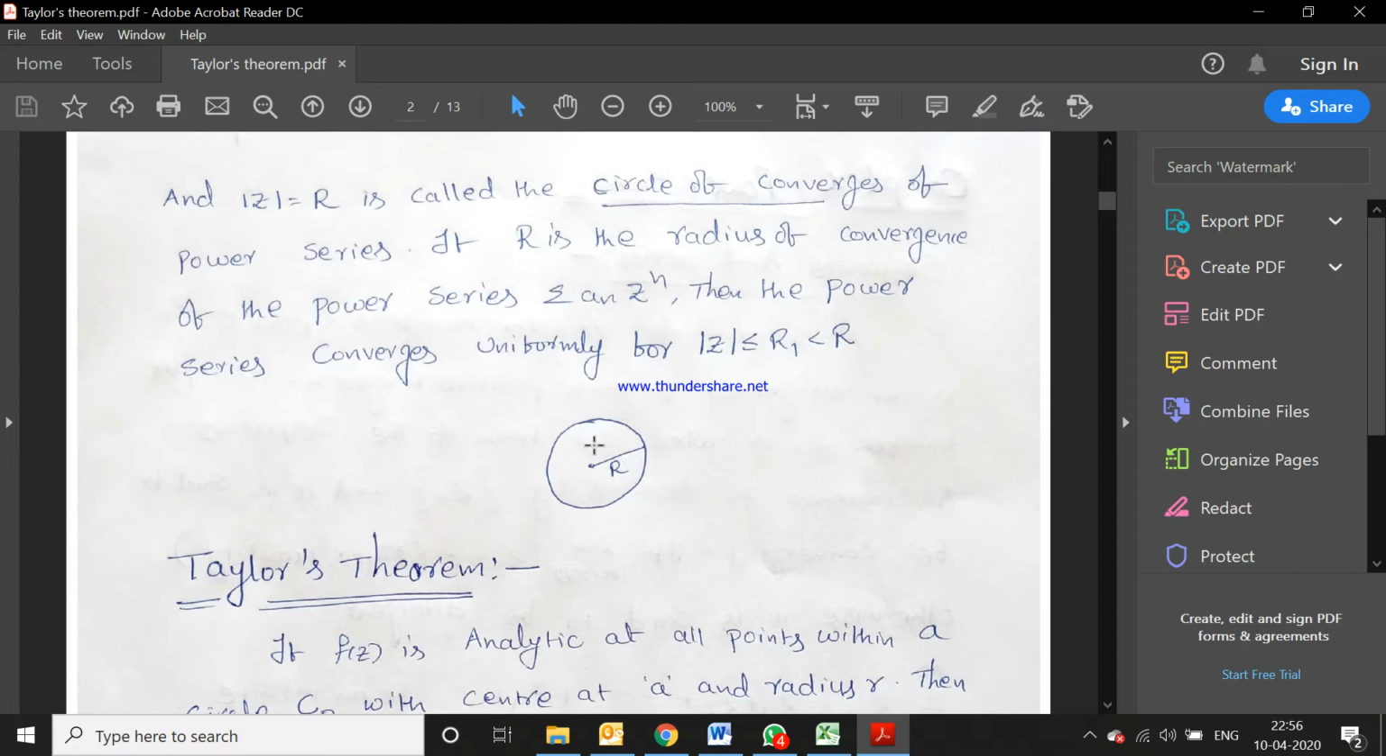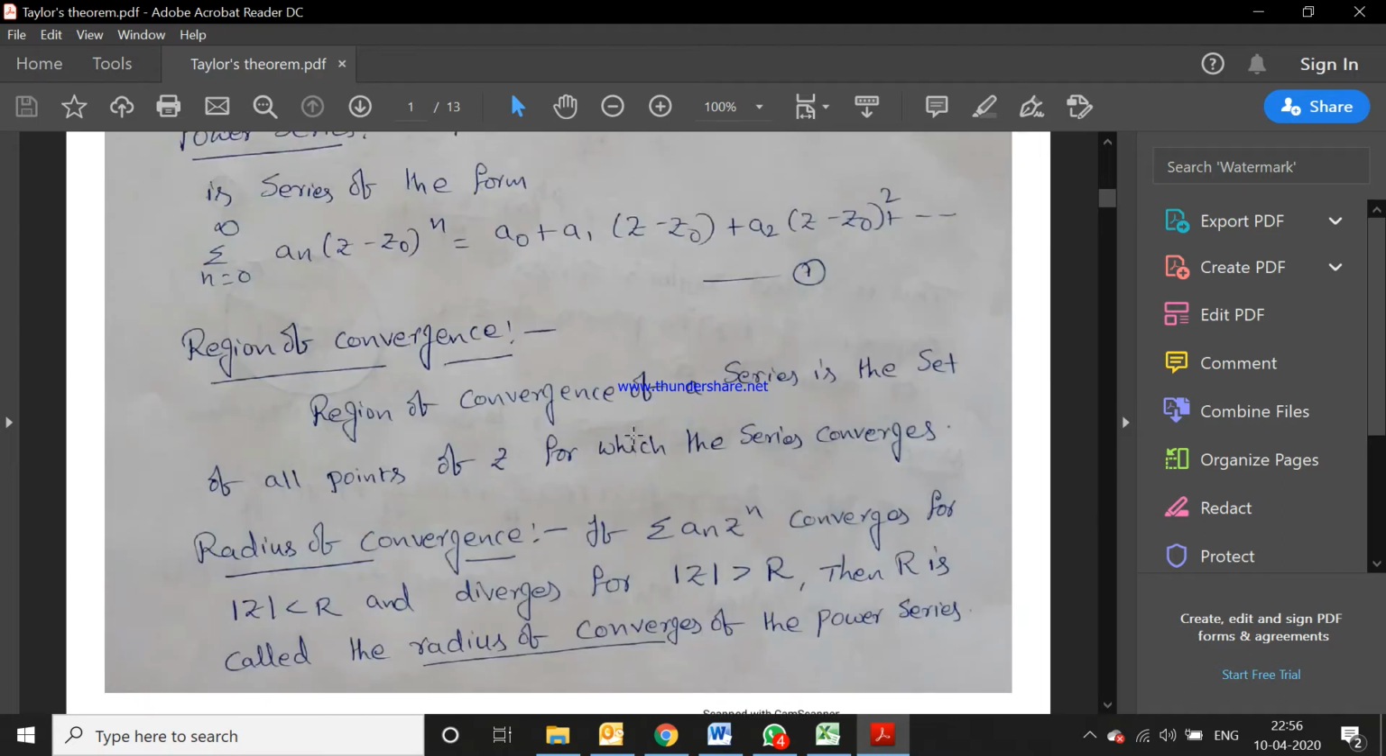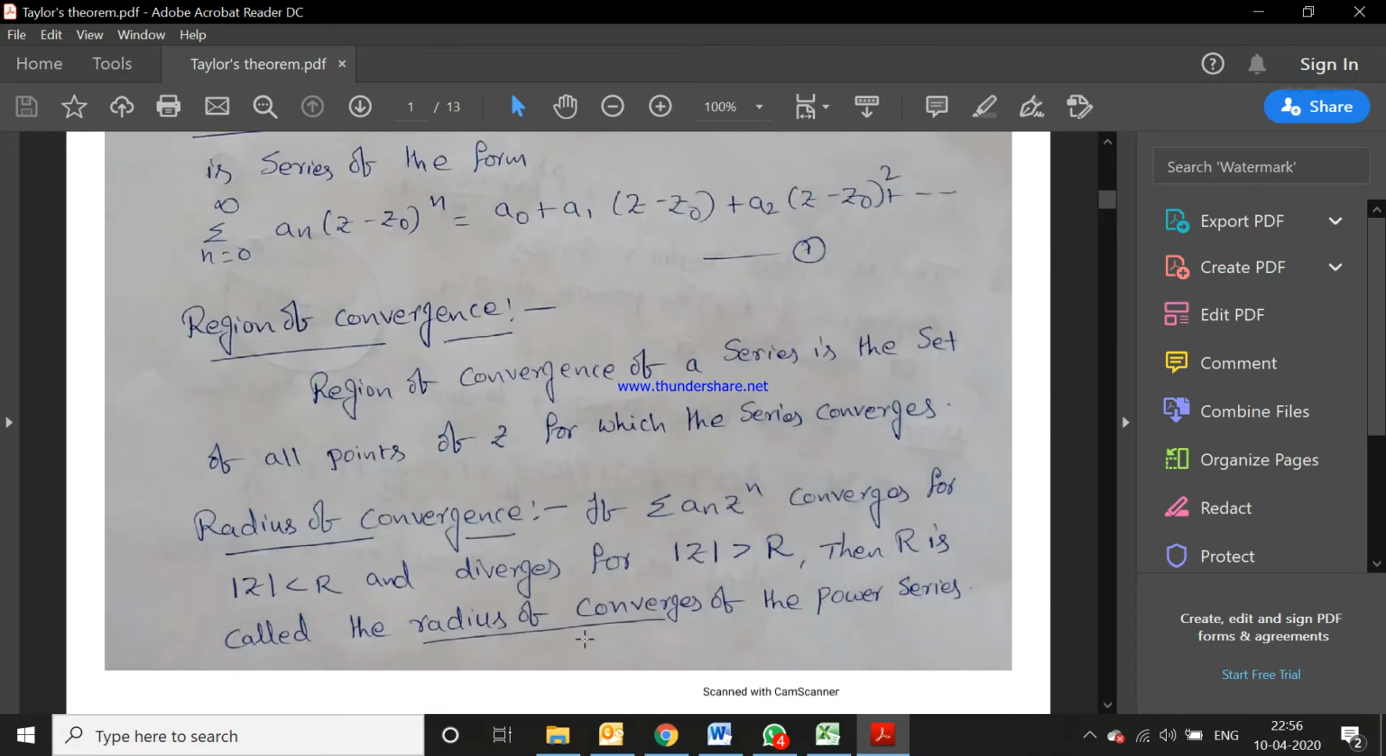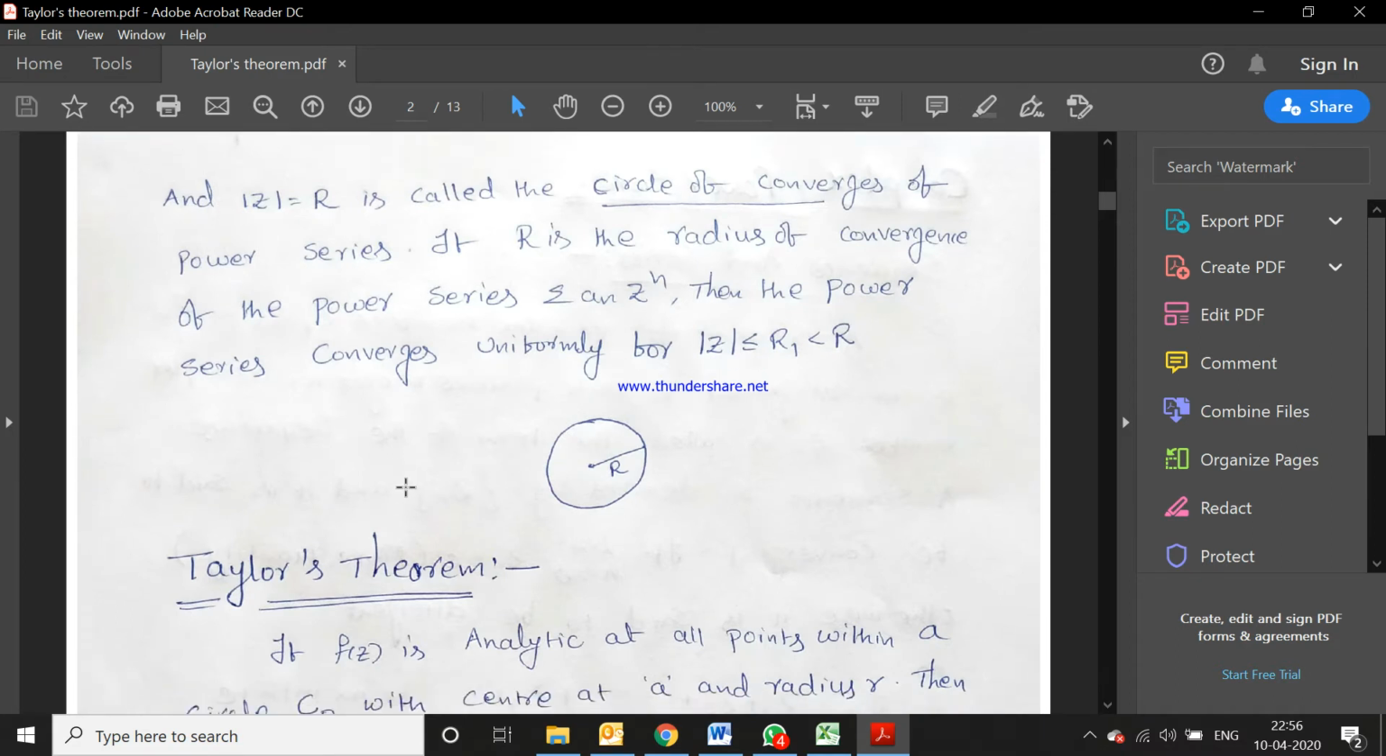It means that if you take any region of radius r1 below r, then the series converges uniformly for mod z less than or equal to r1 less than r. So these two definitions, radius of convergence and circle of convergence, are very important for the examinations.